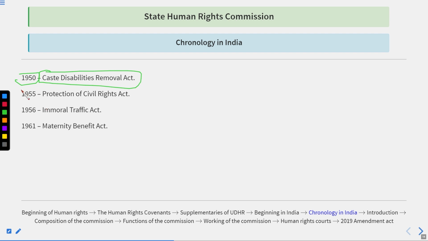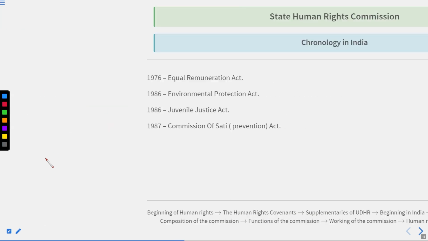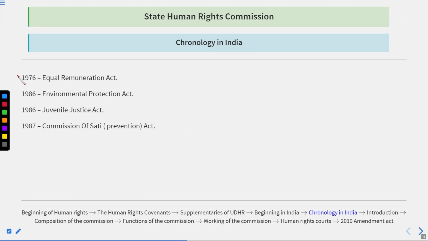In 1955, there was the Protection of Civil Rights Act. In 1956, there was the Immoral Traffic Act. In 1961, there was the Maternity Benefit Act. If a woman got pregnant and gave birth to a child, then at work, what are the privileges the woman should have and get from the employer?